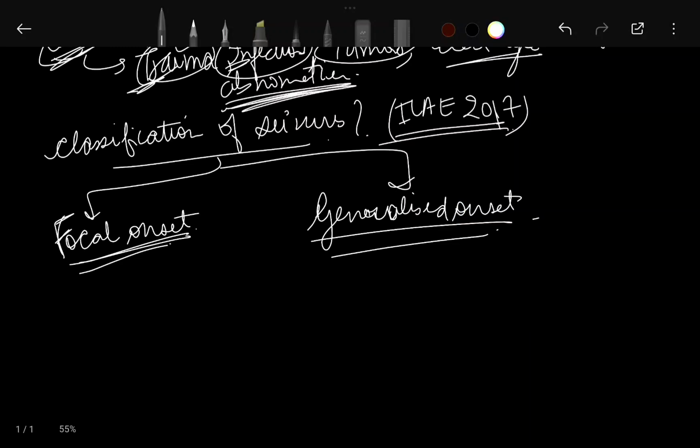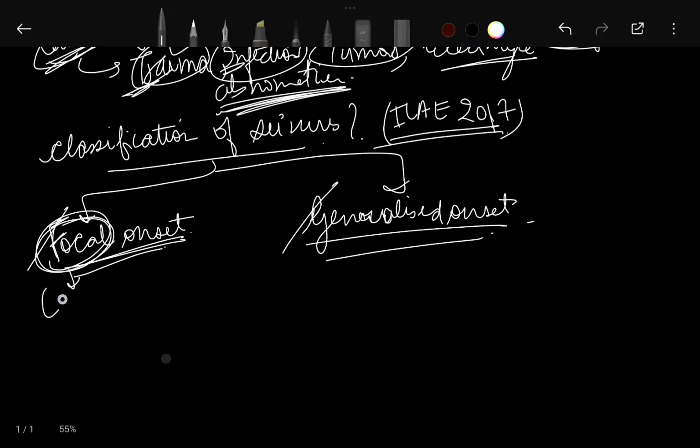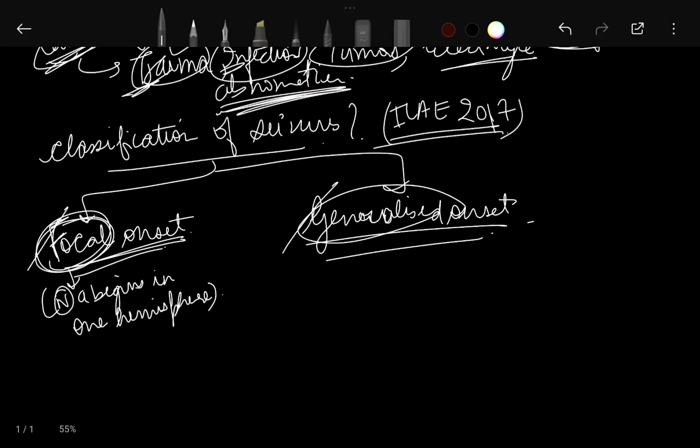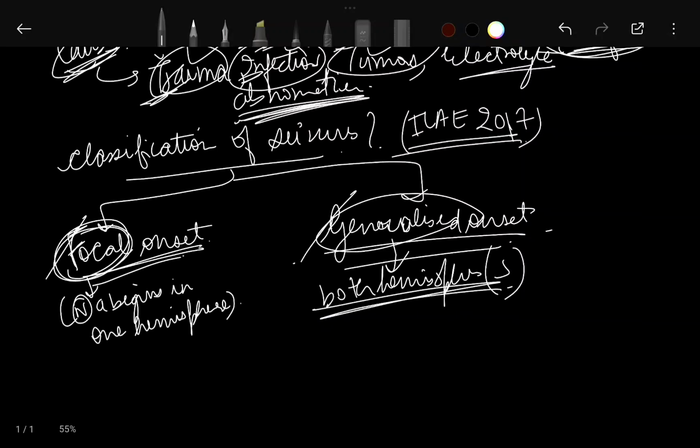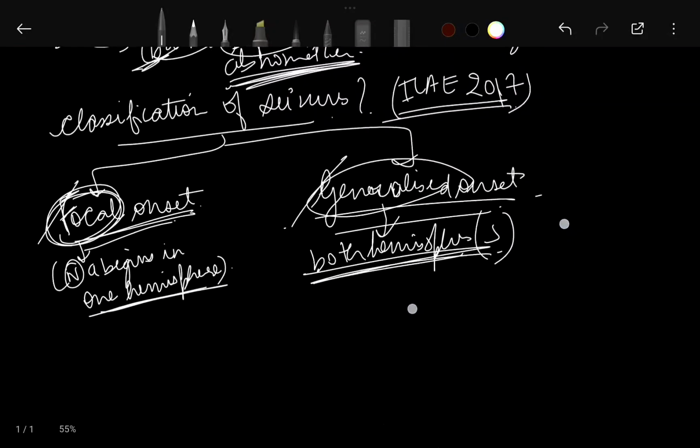In focal onset, the abnormal activity begins in one hemisphere only, whereas in generalized onset, there is simultaneous involvement of both hemispheres. In focal onset, only one hemisphere is involved. In generalized onset, both hemispheres are involved.